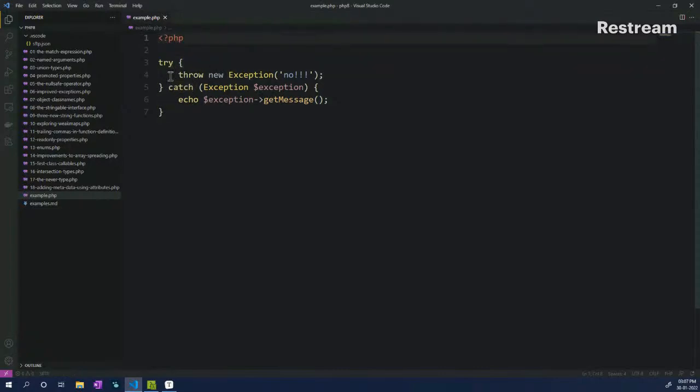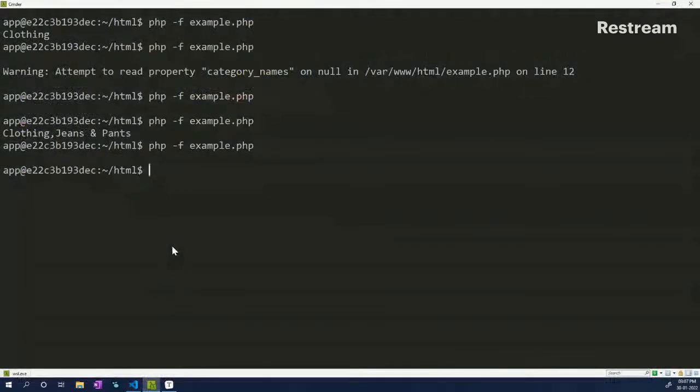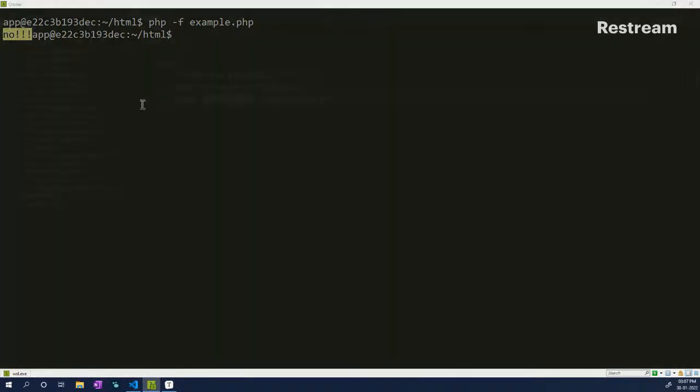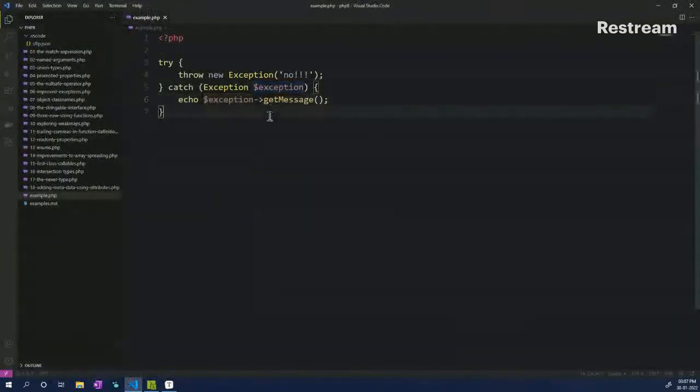Great. So we have a very simple try catch block, wherein in the try block we are throwing an exception saying no, and then in the catch block we have an exception property in which we do a getMessage to get this no message. So let's see what happens. I save this, try to run it, and here you will see no, which is the exception message, which works. And this is normally how we do it.